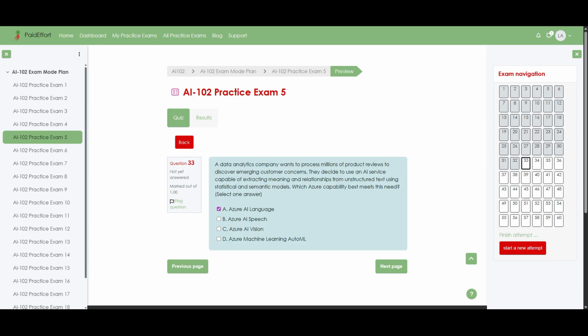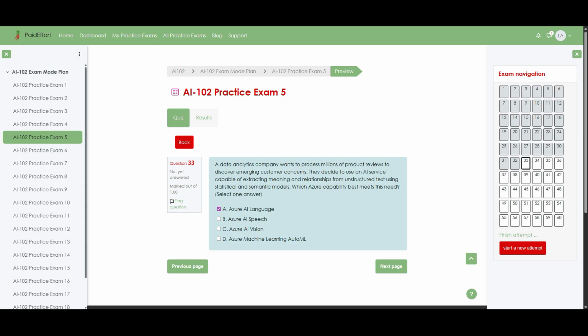Let us unpack why this is the right choice. Azure AI Language is designed specifically to analyze large volumes of unstructured text using statistical and semantic language models to detect topics, sentiment, key phrases, and relationships between concepts, which is exactly what you need for millions of product reviews.